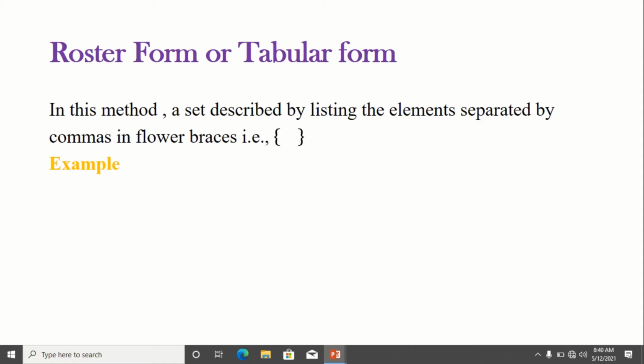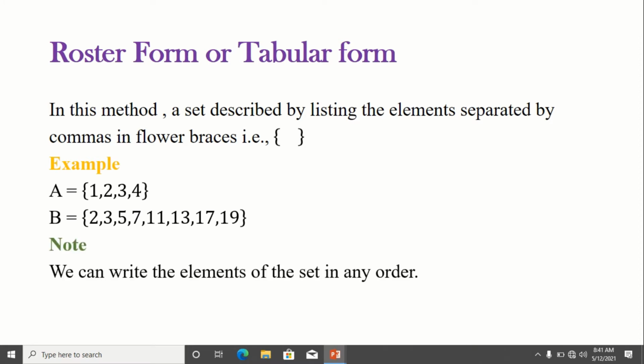Roster form or tabular form. In this method, a set is described by listing the elements separated by commas in flower braces. I have given one example here. We see in set A, all the elements are separated by commas, which are enclosed within the flower braces. And I am giving another example, that is the set B. Both the set A and B are written in roster form. So these are the examples of roster form of set.